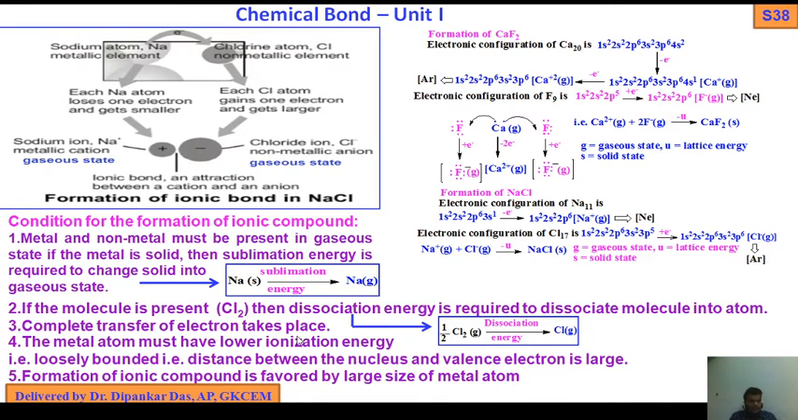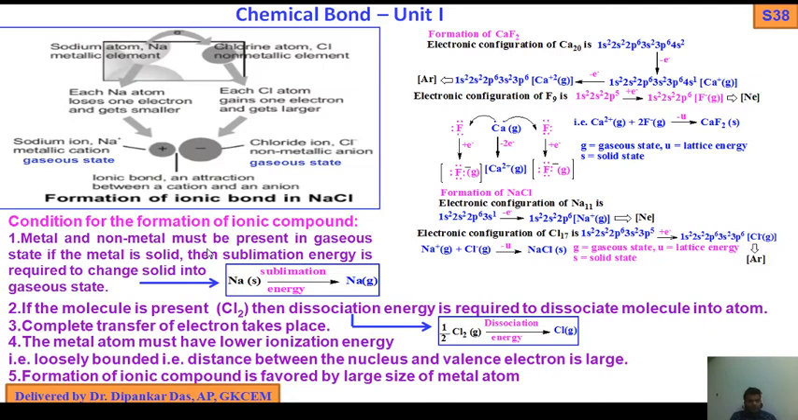Complete transfer of electron takes place. A metal atom must have lower ionization energy. Lower ionization energy means the amount of energy required to pull out the outermost electron from a gaseous atom that is usually loosely bound. The distance between the nucleus and valence electron is large. Formation of an ionic compound is favored by the large size of the metal atom.